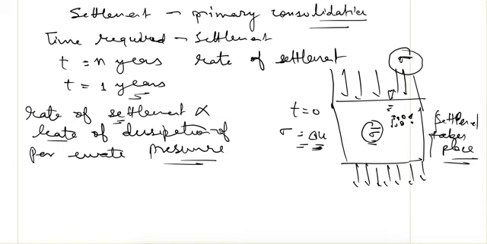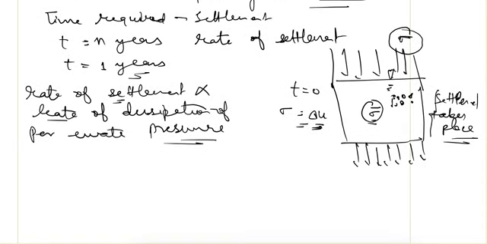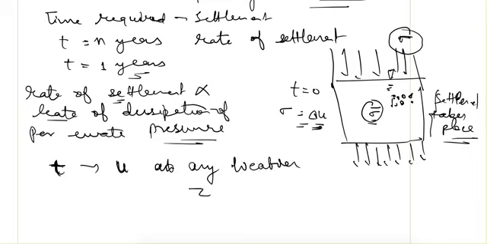So we need a theory which relates, at any time t, what the excess pore water pressure is, and similarly at any location, let's say z, what the excess pore water pressure is.